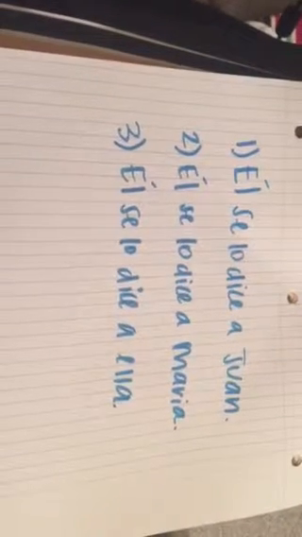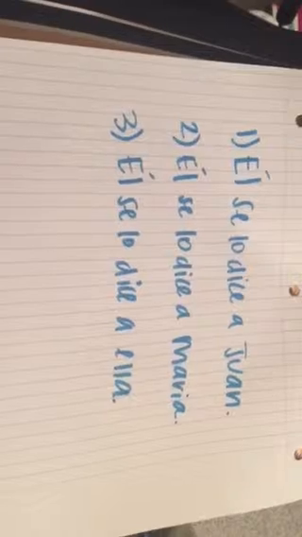Practica. 1. He tells it to Juan. 2. He tells it to Maria. 3. He tells it to her. And the answers are 1. Él se lo dice a Juan. 2. Él se lo dice a Maria. 3. Él se lo dice a ella.